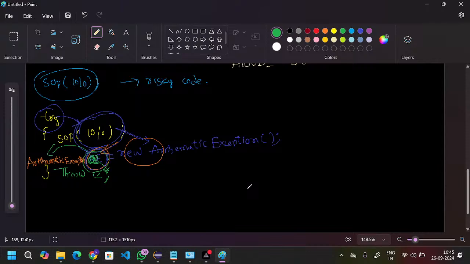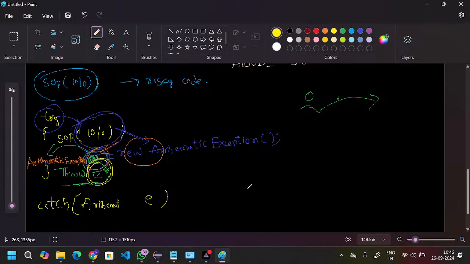Okay, successfully the variable got created and now it is throwing the exception. So it is throwing, then somebody will catch, right? Who will catch? Catch is the keyword. The catch keyword will catch that throw. So it will catch E, and this E data type is the arithmetic exception.